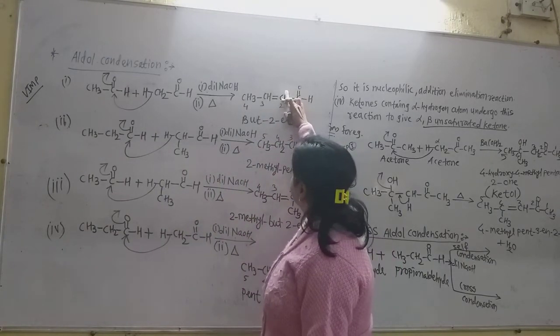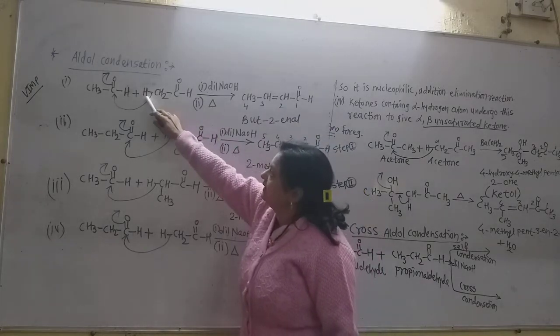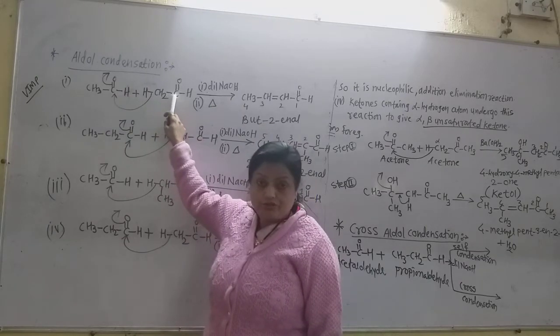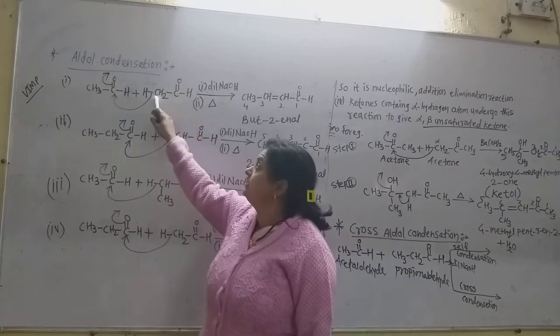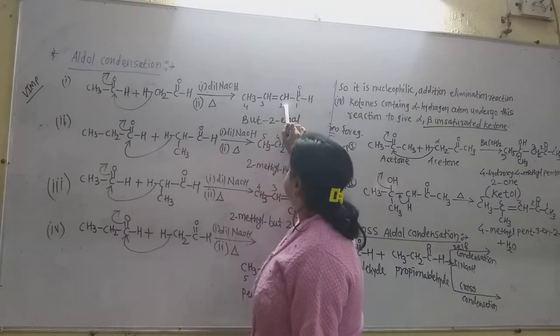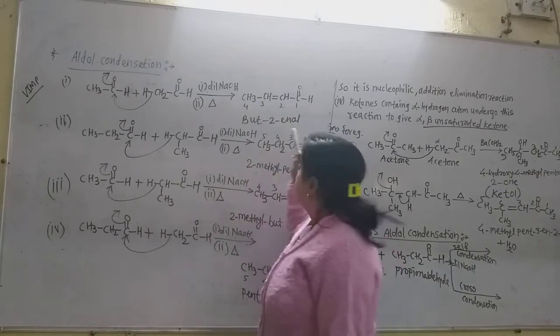Now see how it is. Now CH2, CH, one of the hydrogens goes to the OH, and this hydrogen goes into the water molecule. So only one hydrogen atom is remaining on this carbon. And this alpha beta unsaturated aldehyde is formed.